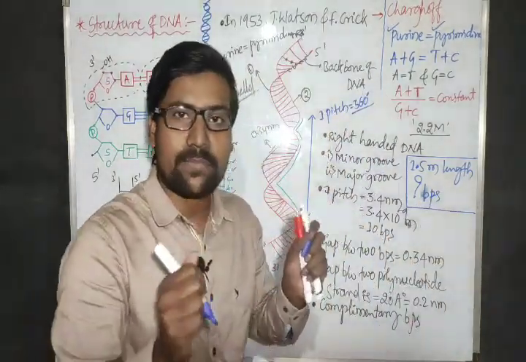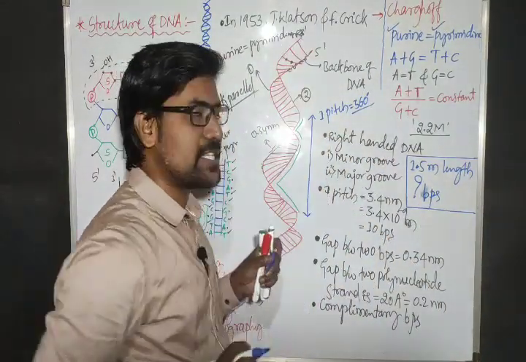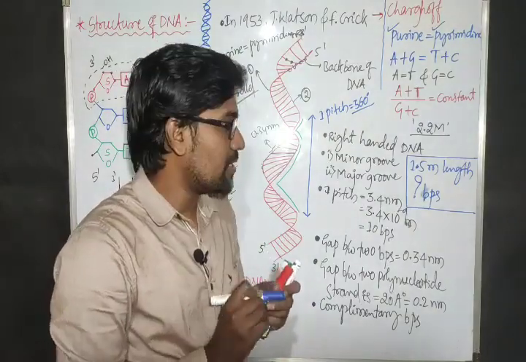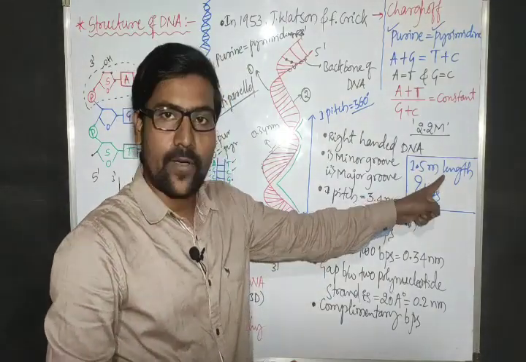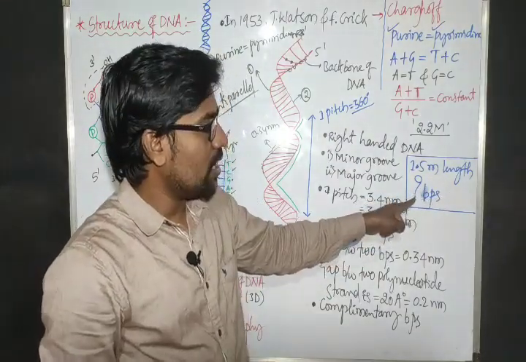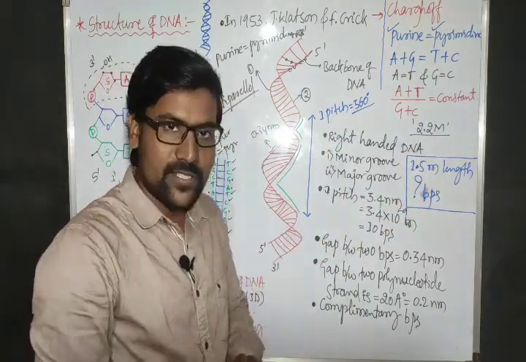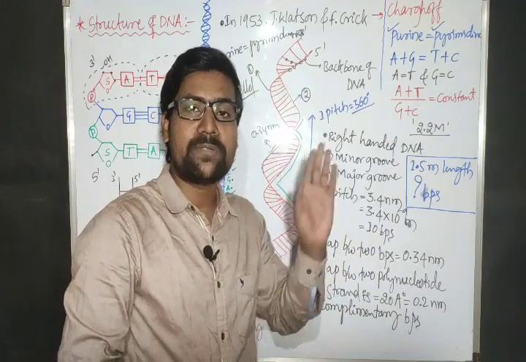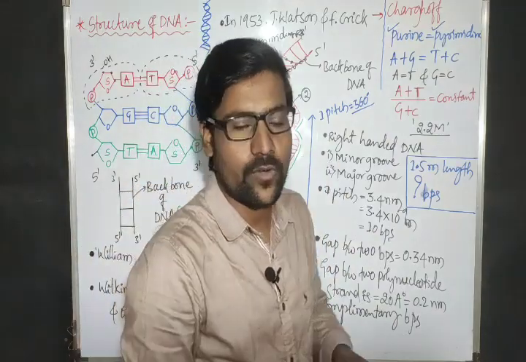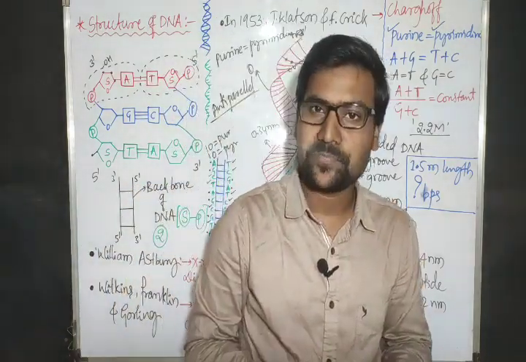How many base pairs are present in the DNA? What is the total length of the DNA? 1.5 meter. Then in total, how many base pairs are present in the DNA? I have already given the values. Then find out how many base pairs are present. So this is homework for tomorrow's class.